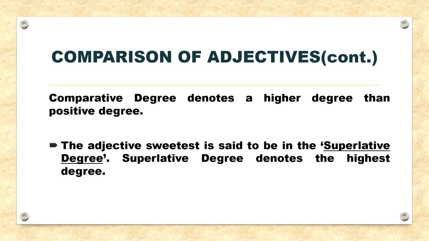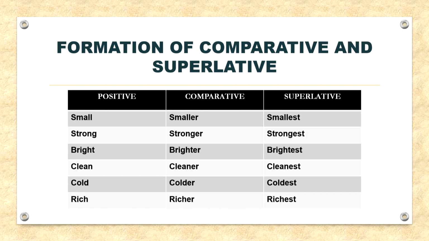Next, the adjective sweetest is said to be in the superlative degree. Superlative degree denotes the highest degree. It is used when more than two things are compared. So, moving on, formation of comparative and superlative.